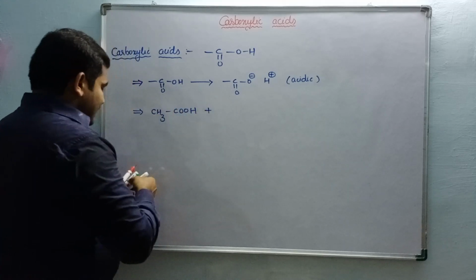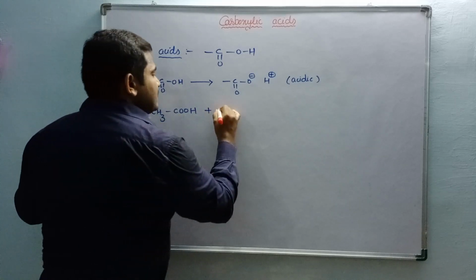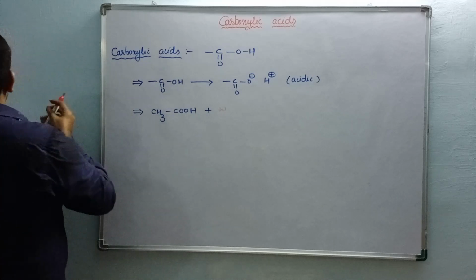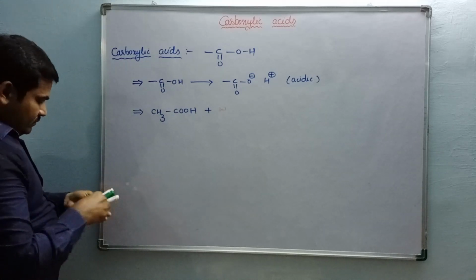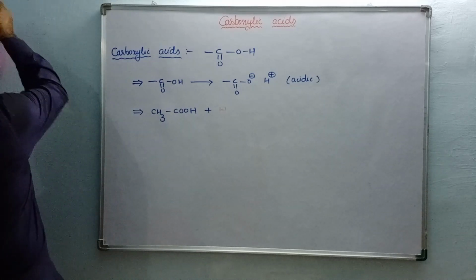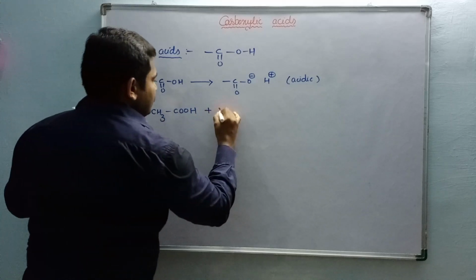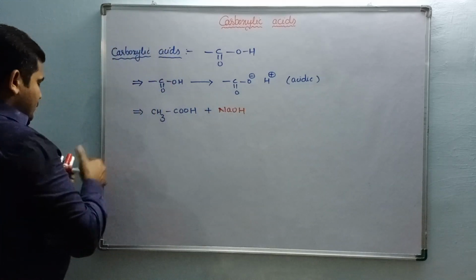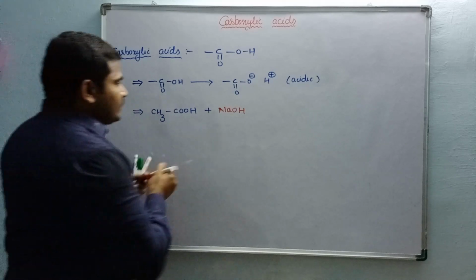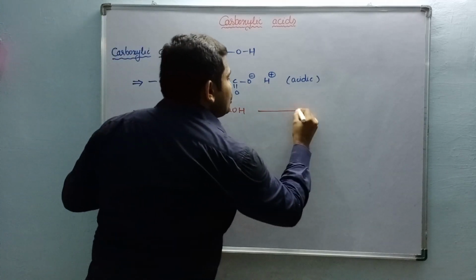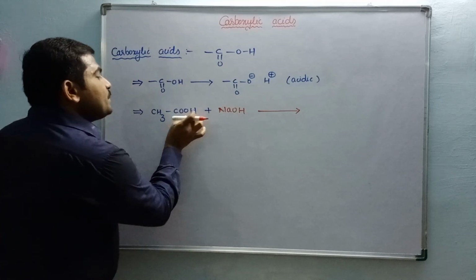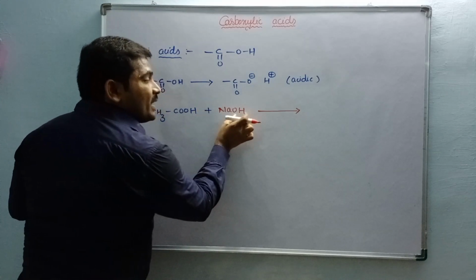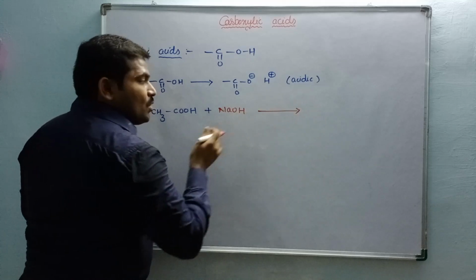When it is reacted with a base, NaOH. Okay, so due to the acidic property, it produces H plus that reacts with OH minus to form water.